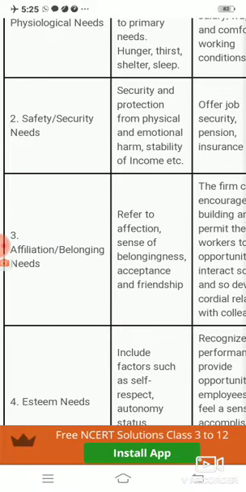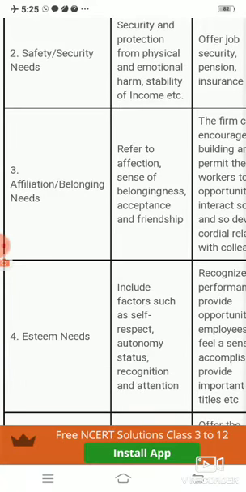Once the safety and security need is fulfilled, the human being reaches the third stage of need, and that is the affiliation and belongingness need. These needs refer to affection, sense of belongingness, acceptance and friendship.